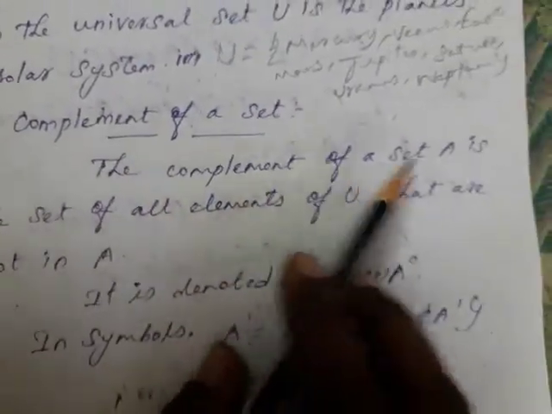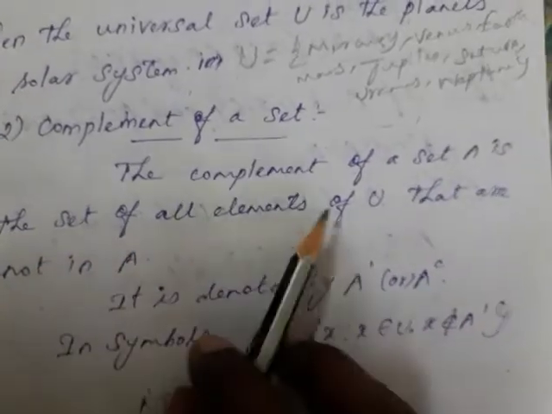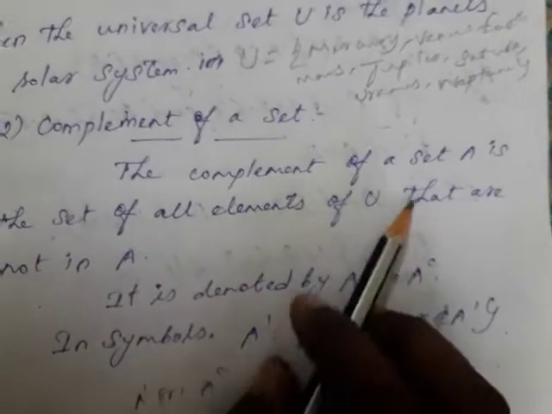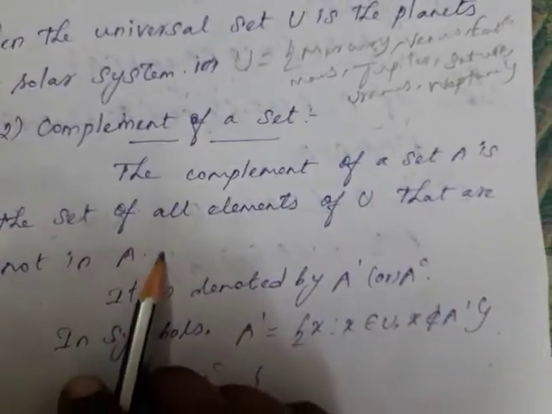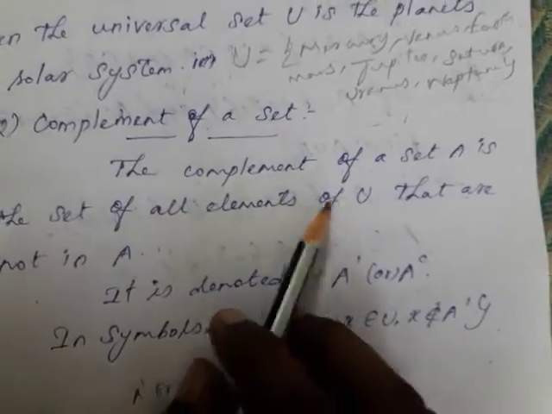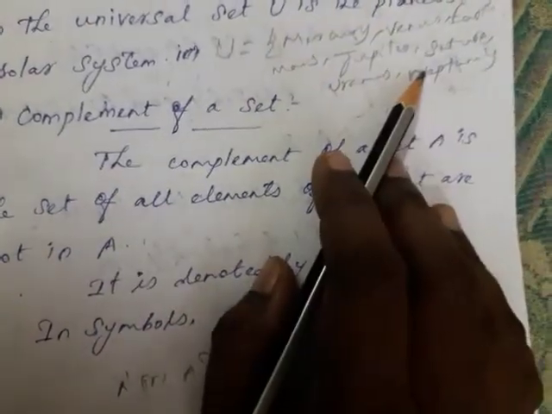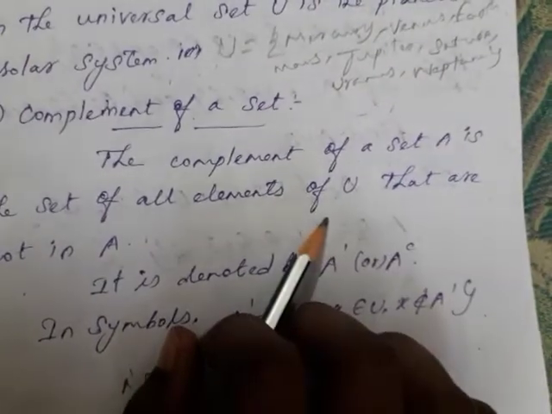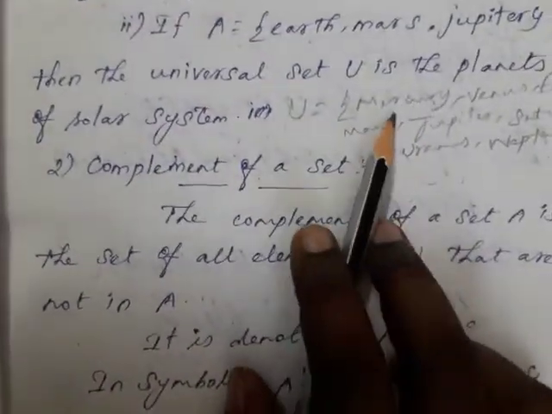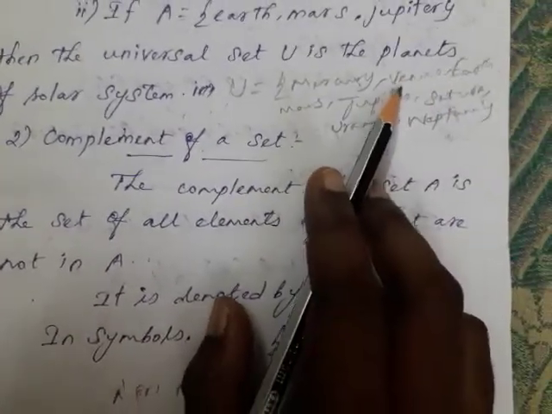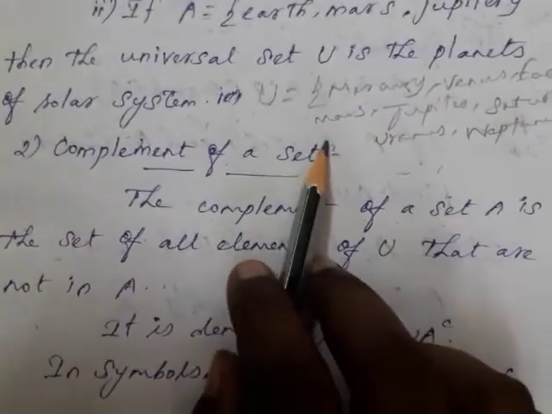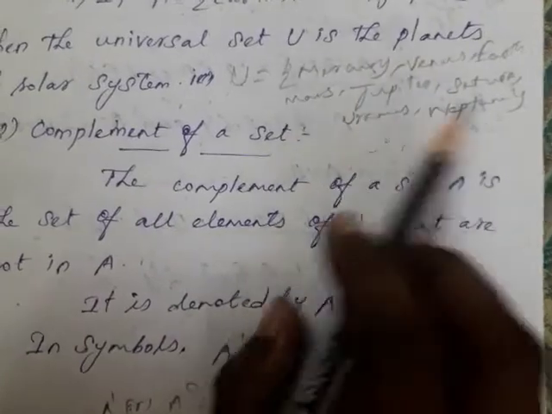The complement of set A is the set of all the elements of U that are not in A. So every element inside the universal set U, but that element is not in set A. U has Mercury, Venus, Earth, Mars, Jupiter, Saturn, Uranus, Neptune.